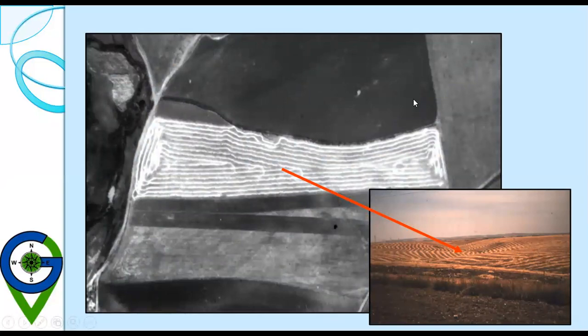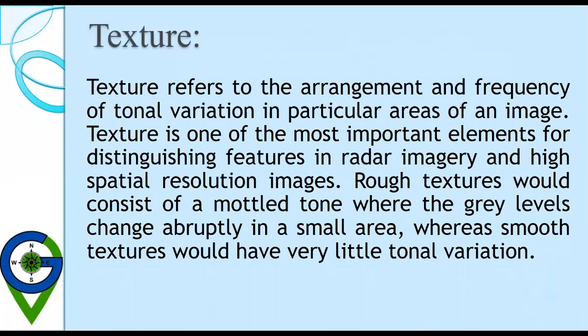So this is another example of pattern. Then the texture. Texture refers to the arrangement and frequency of tonal variation in particular areas of an image. Texture is one of the most important elements for distinguishing features in radar imagery and high spatial resolution images. Rough textures would consist of a mottled tone where the gray levels change abruptly in a small area, whereas smooth textures would have very little tonal variation.